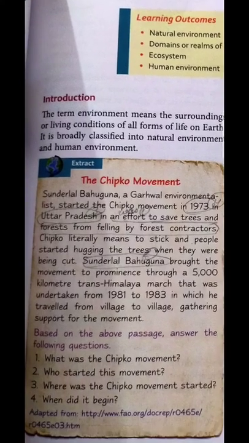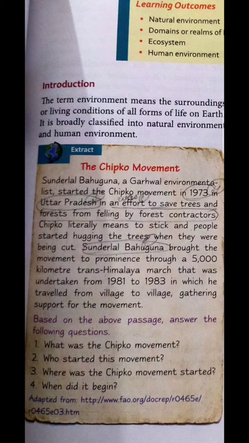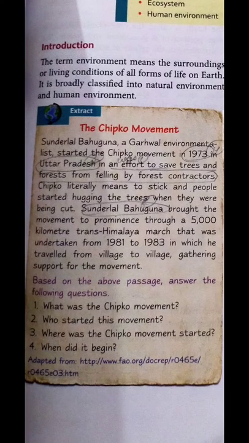Moving further, there is one extract related to the Chipko movement. As we all know, the Chipko movement is related to the prevention of trees from being cut down. Firstly, you have to read the extract and after that answer the questions given below. The first question is, what was the Chipko movement? The answer is, the Chipko movement was an effort to save trees and forest from felling by the forest contractor. The next question is, who started this movement? Sundar Lal Bahuguna started this movement.